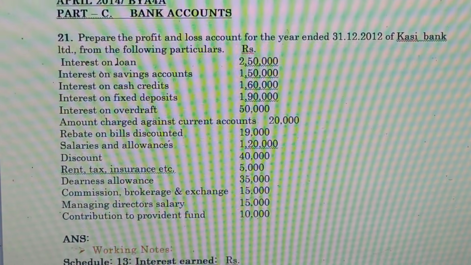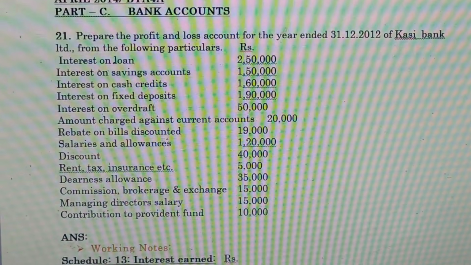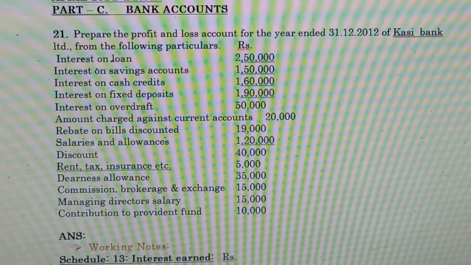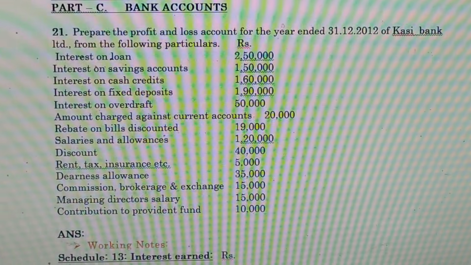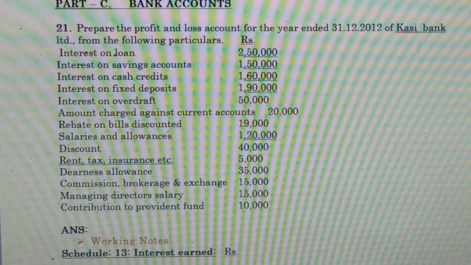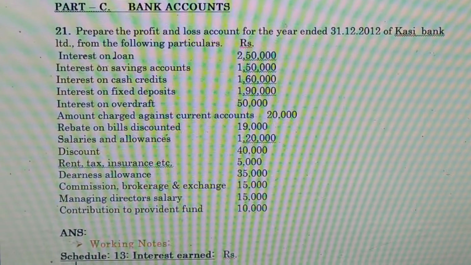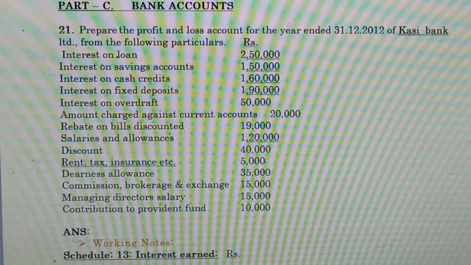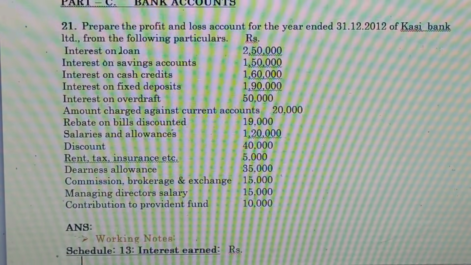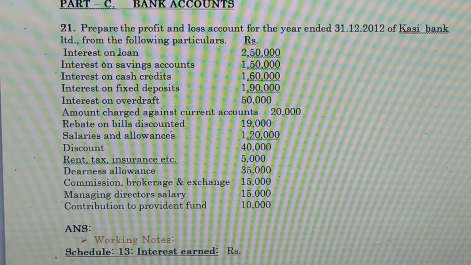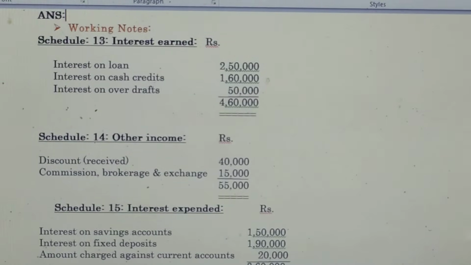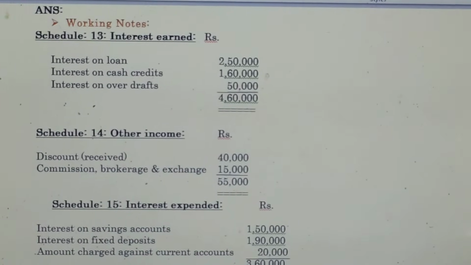Rebate on bills discounted rupees 19,000. Salaries and allowances rupees 1,20,000. Discount rupees 40,000. Rent, tax, insurance etc. rupees 5,000. Dearness allowances rupees 35,000. Commission, brokerage and exchange rupees 15,000. Managing director's salary rupees 15,000. Contribution to provident fund rupees 10,000. Based on the information, we have to find out the profit and loss account of a bank.